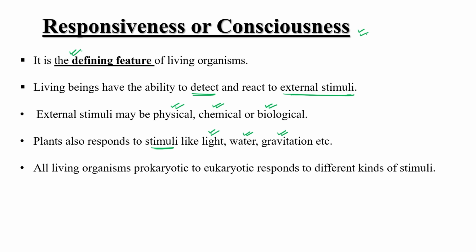Venus flytrap is an insectivorous plant, so they respond, they are very much conscious. They know that an insect has come inside their thallus and they immediately capture it. How? Because they have the ability to detect external stimuli.